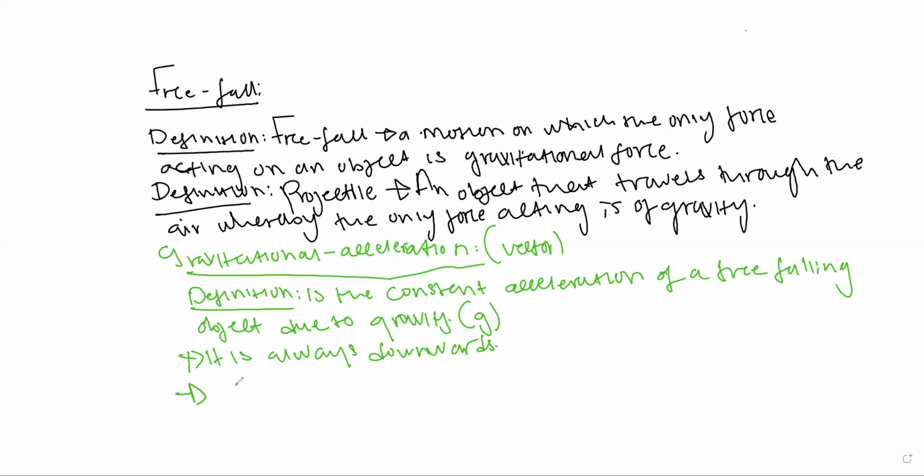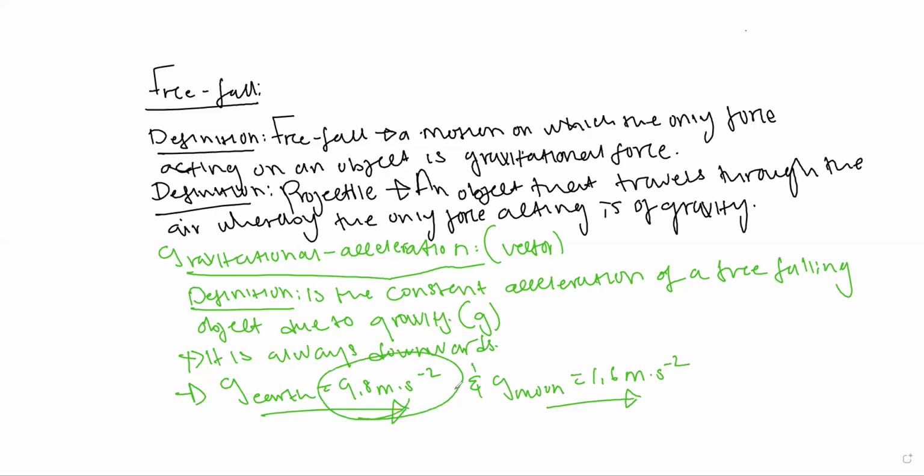Then another thing, gravitational acceleration on earth is equal to 9.8 meters per second squared. And gravitational acceleration on the moon is equal to 1.6 meters per second squared. You should know 9.8 meters per second squared by heart. Then we look at the formulas.